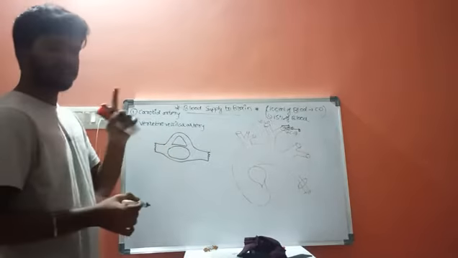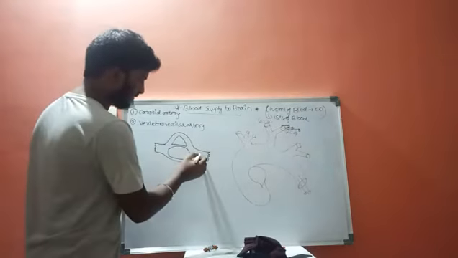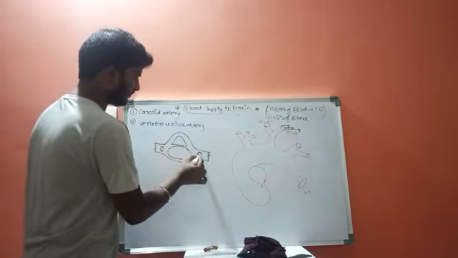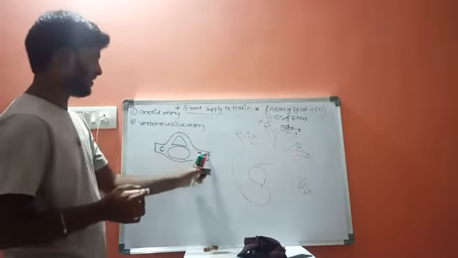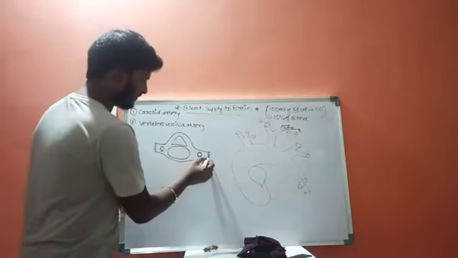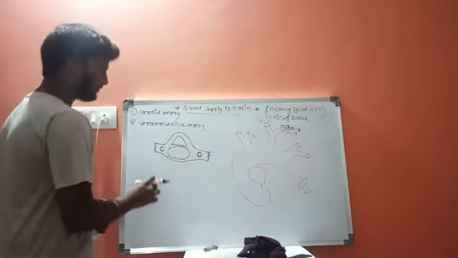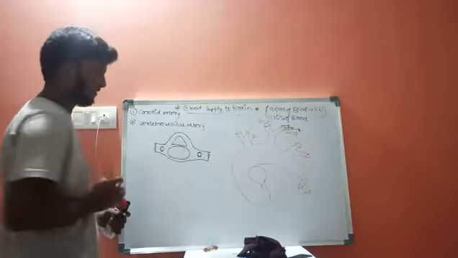Let us consider this is one cervical vertebra and this is foramen, and these two structures are called transverse processes. These are the foramens.